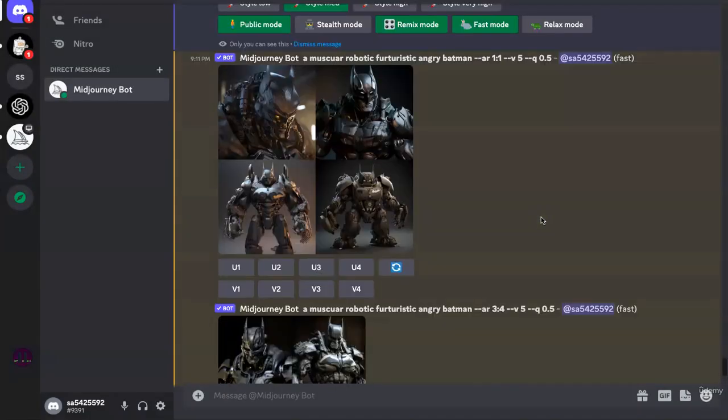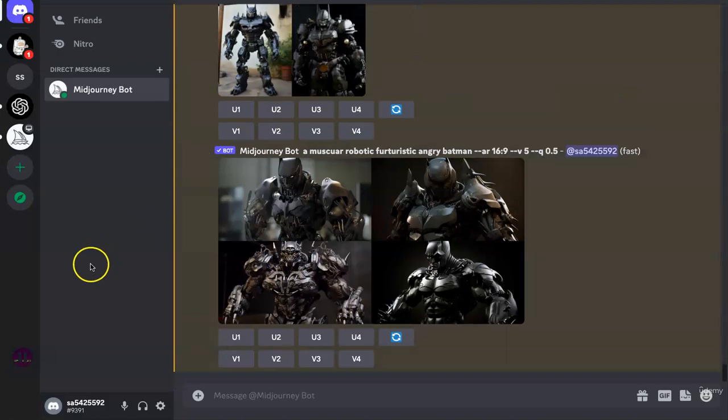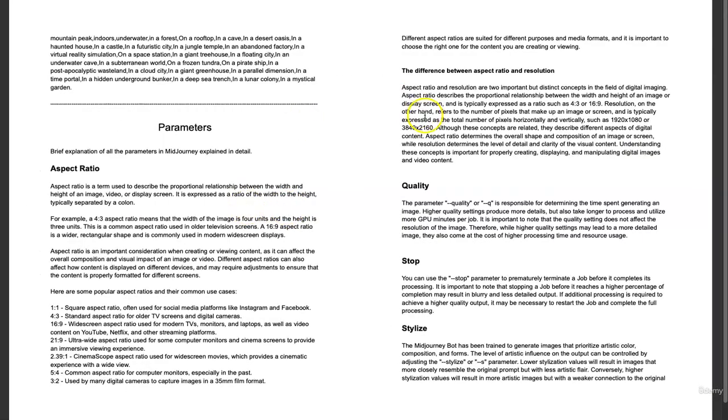Similarly, if I'm generating images for Instagram ads or Facebook posts, then I would go with 1:1 because that's what the platform supports. An important thing to note about aspect ratio is that it's not the same thing as resolution. They're two very distinct concepts in the field of digital imaging.